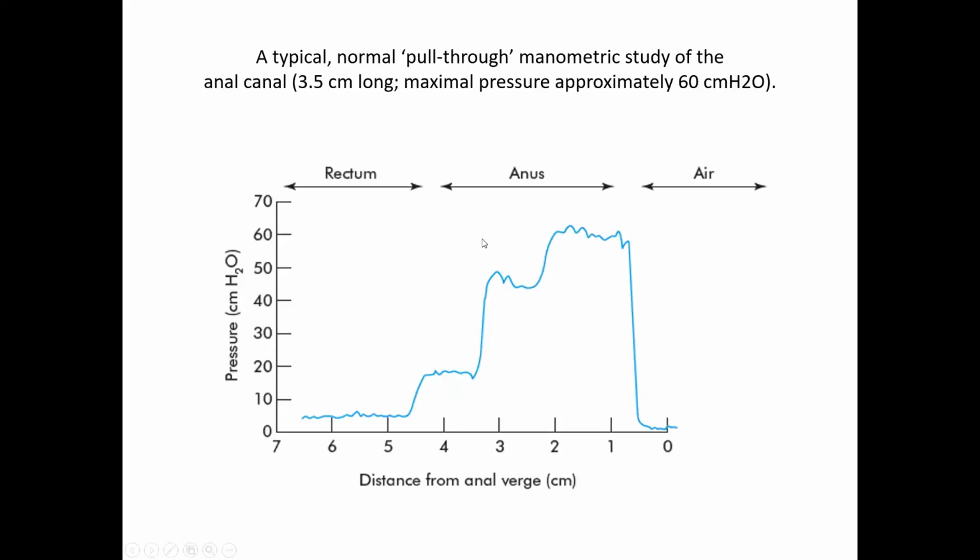So this part of the bowel is under pressure, continent. Once it comes out into the air, the pressure drops to zero. In the rectum, it is below 10 centimeters of water, a little more than zero. In the air, it will be almost zero. So only in the anal canal is the pressure very much raised. This is the normal tracing. Pull-through manometry.